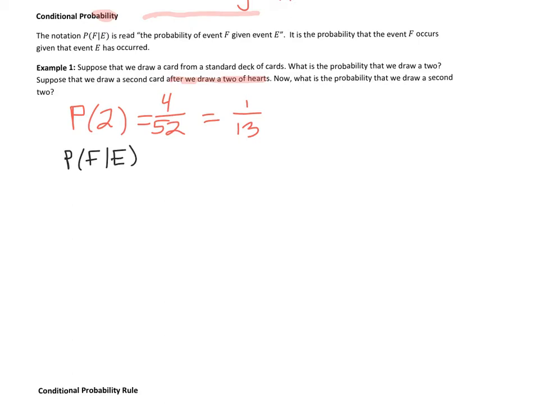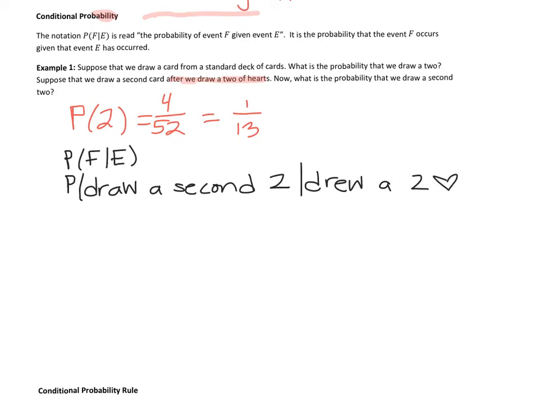We want to know the probability that we draw a second 2, given that we just drew a 2 of hearts.